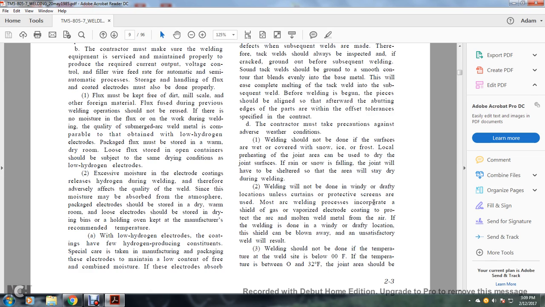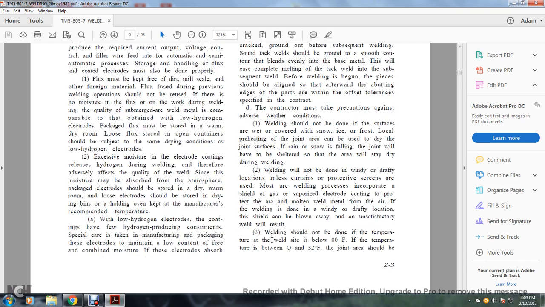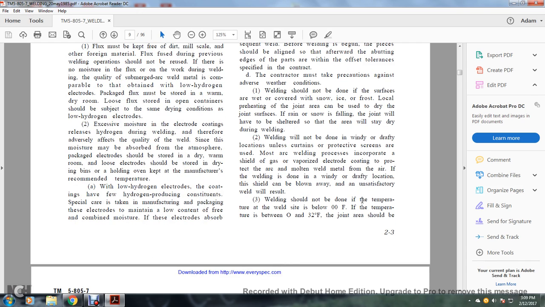In most arc welding processes, the shield of gas from the vaporized electrode coating protects the arc, the molten welding metal, and the weld from the air. If welding is done in a windy or drafty location, the shield can be blown away and unsatisfactory welds will result. Welding should not be done if the temperature of the weld is below 0 degrees Fahrenheit.